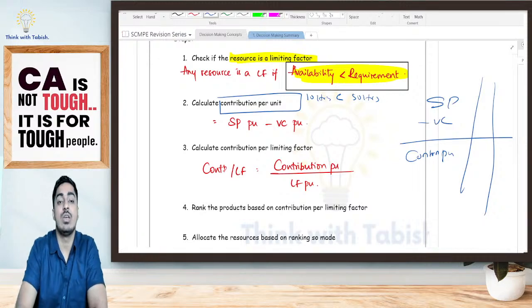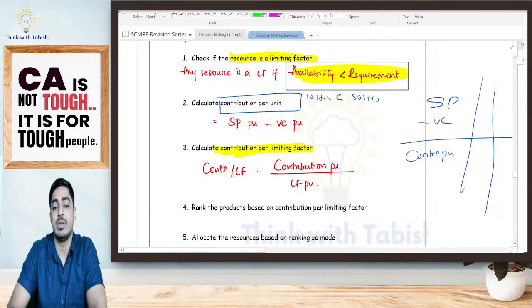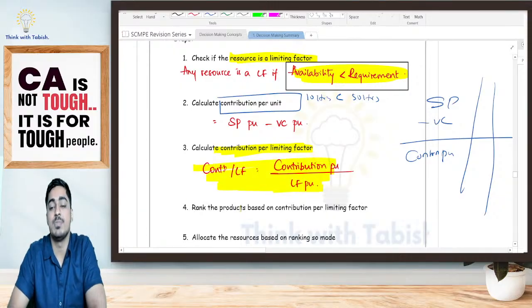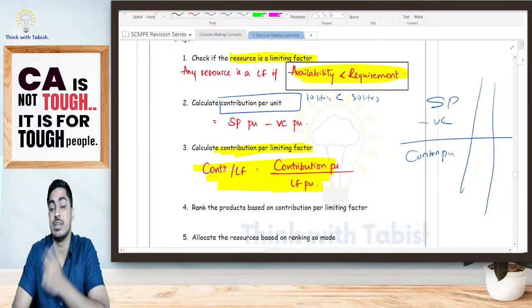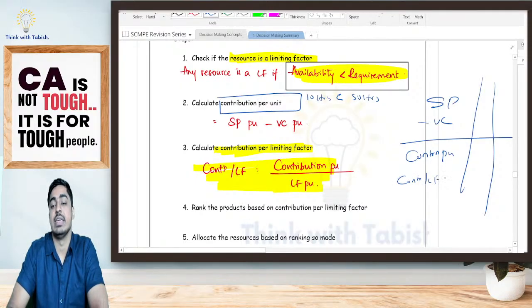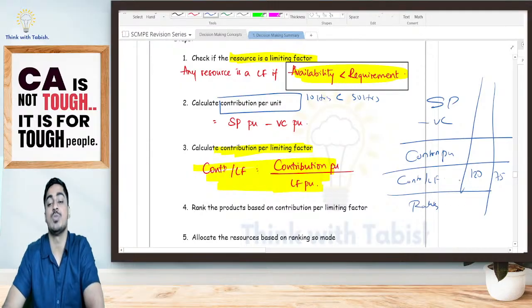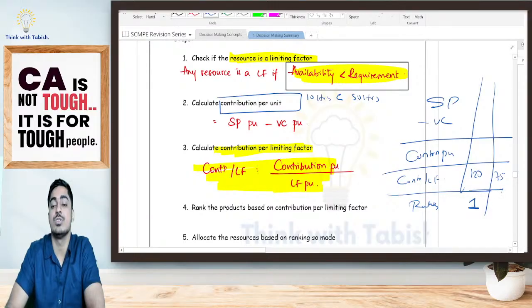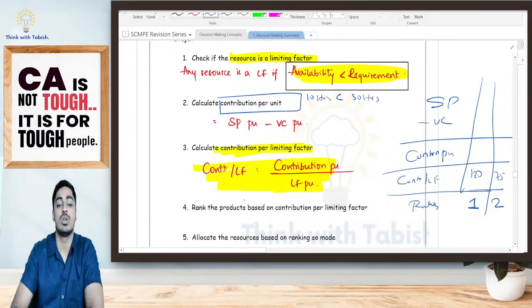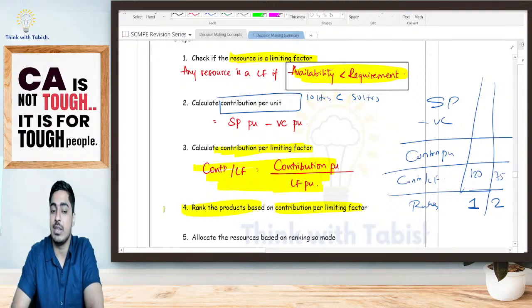I will calculate my contribution per limiting factor. What is contribution per limiting factor, students? It is contribution per unit divided by limiting factor per unit. I have calculated contribution per limiting factor here. For wine I got 120, for vodka I got 75. Based on this, I will give my ranking. Which one should I produce first, students? Wine I will produce first. Next I will produce vodka. Yes or no? So rank your products based on contribution per limiting factor.